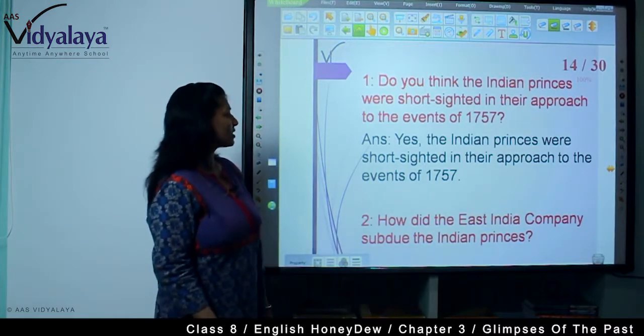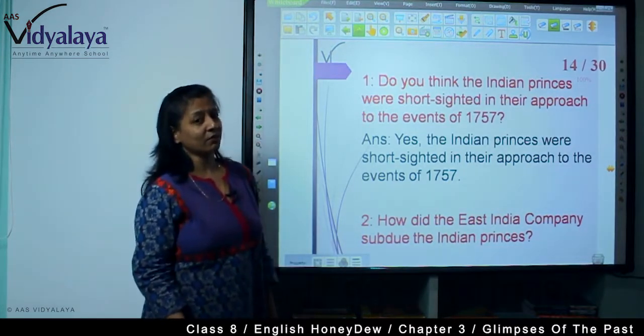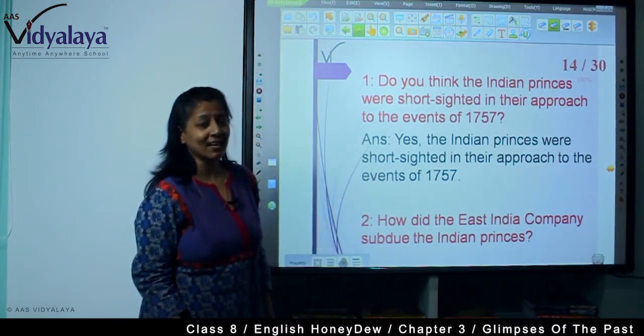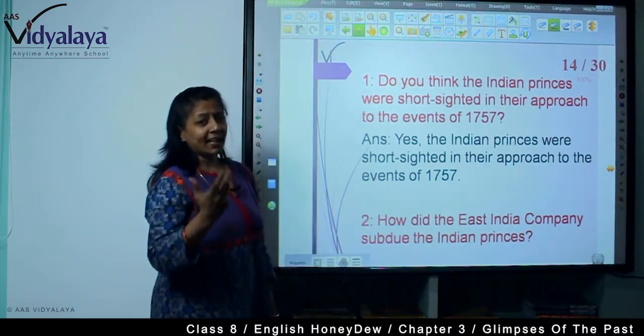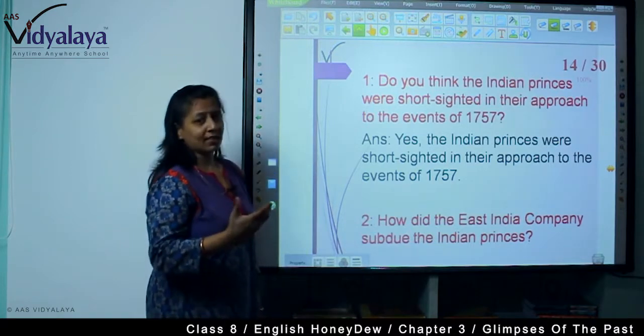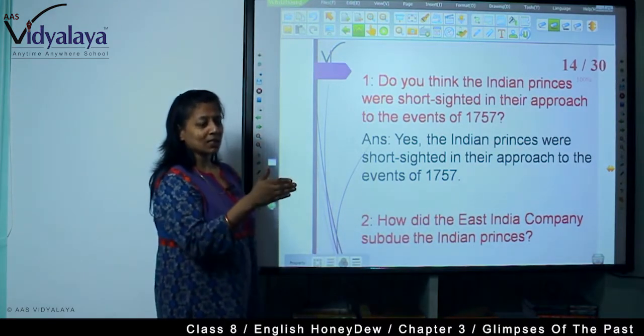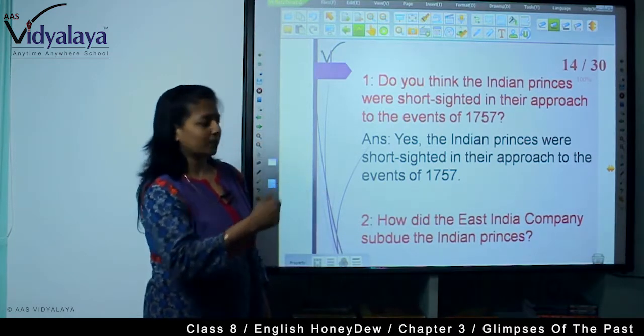Yes, the Indian princes were short-sighted in their approach to the events of 1757. They didn't understand the ill intention of the British merchants. They didn't get the knowledge that in future the British people would harm them and start ruling them.